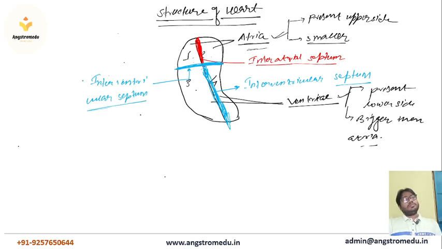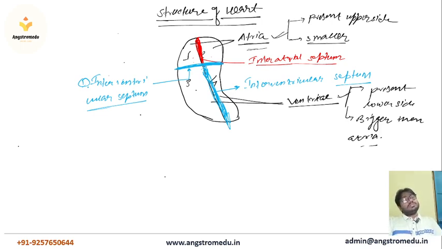Okay, so I have told you there are three types of septum present in the heart. One septum is present in between the atria, the second septum in between the ventricles, and the third one in between the atria and ventricle.